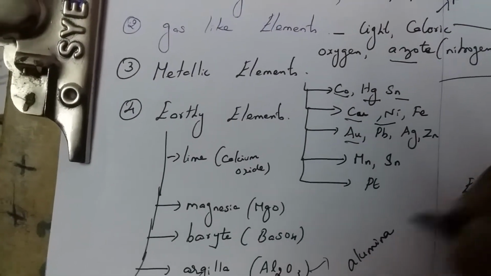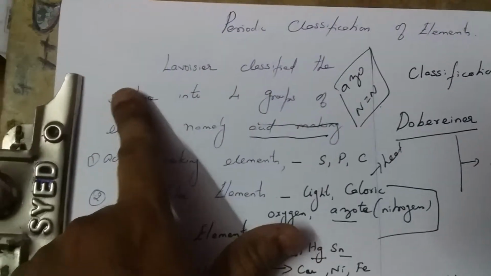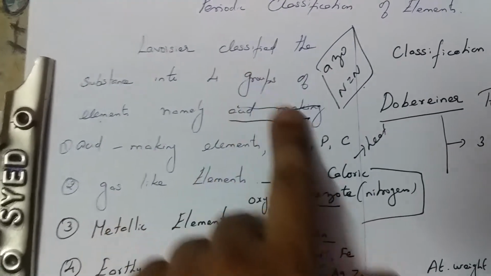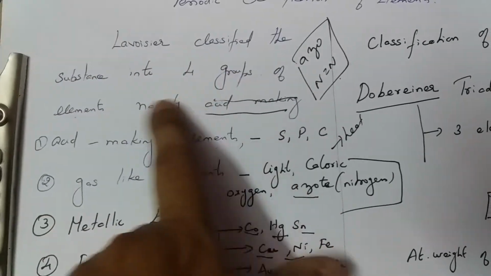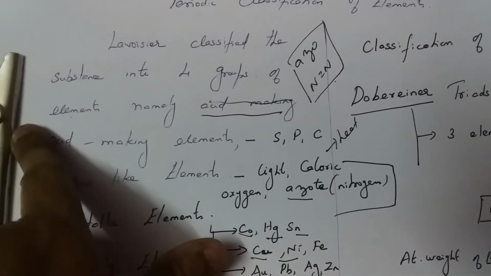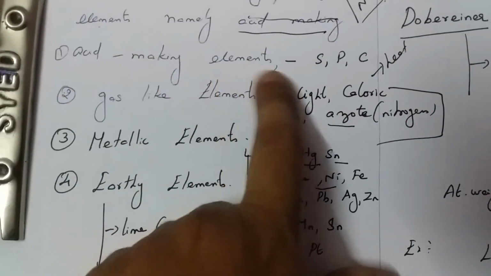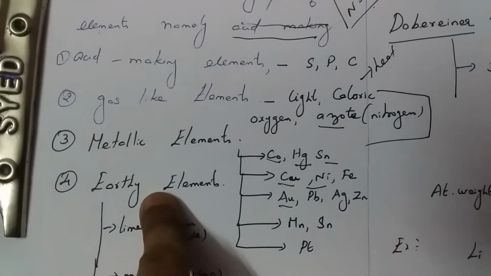Alumina is the ore of aluminium. He discovered 23 elements by his experimental investigation, and classified them into acid making elements, gas like elements, metallic elements, and earthy elements.